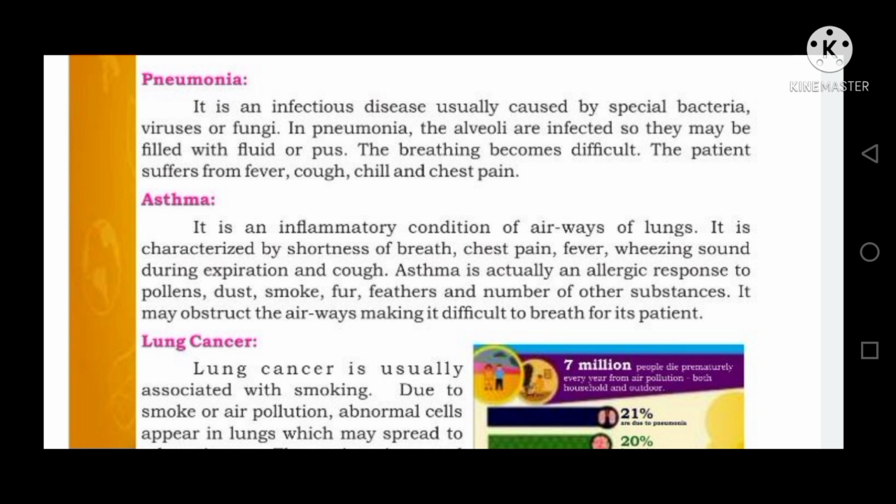Asthma is actually an allergic response to pollen grains, dust, smoke, fur, feathers, and a number of other substances. It may obstruct the airways, making it difficult to breathe. It means whenever we are outside, we must put on a mask.